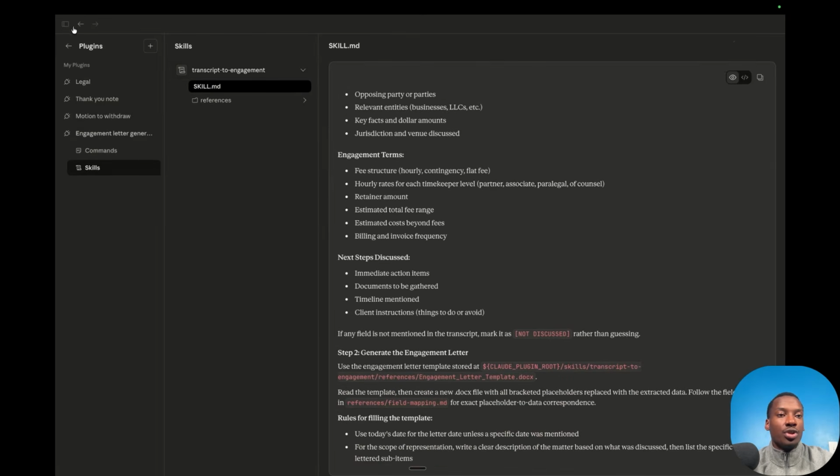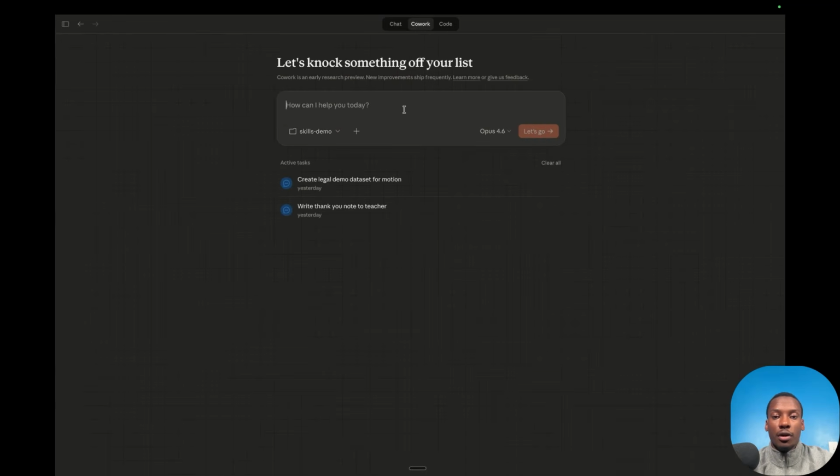And so you can do this basically with any workflow in your law firm. You can just talk to Claude in natural language and it can build out a plugin for you to be able to automate that process.